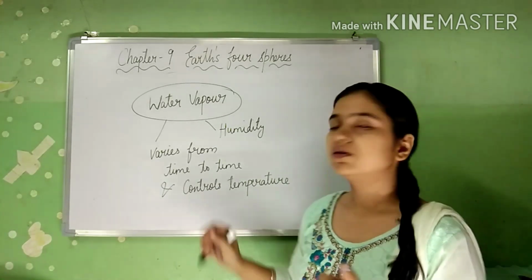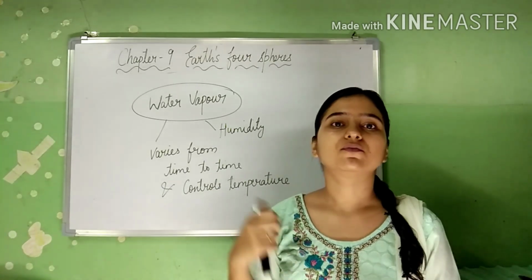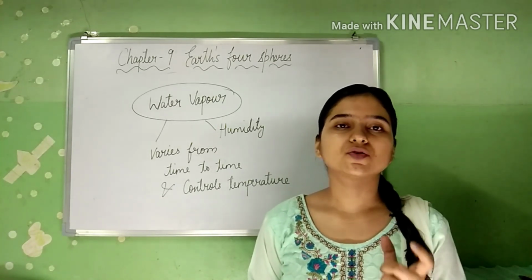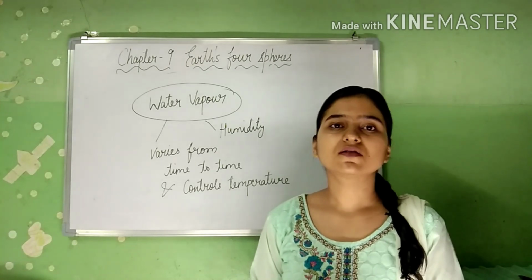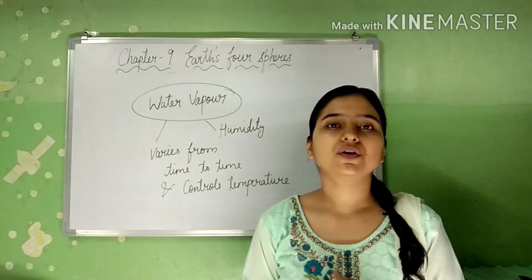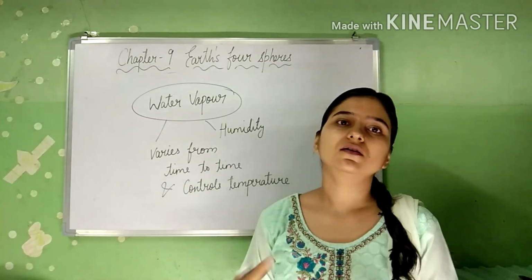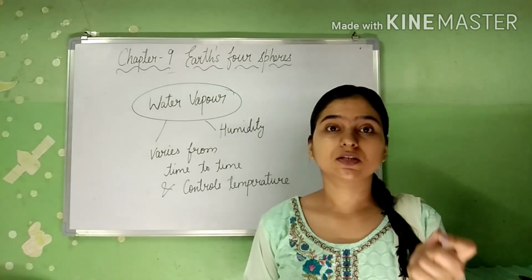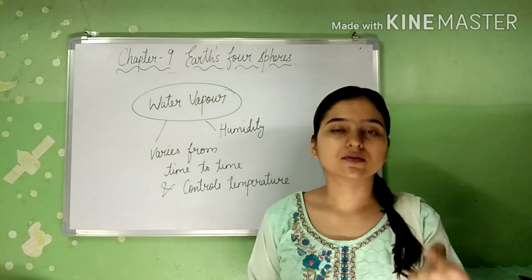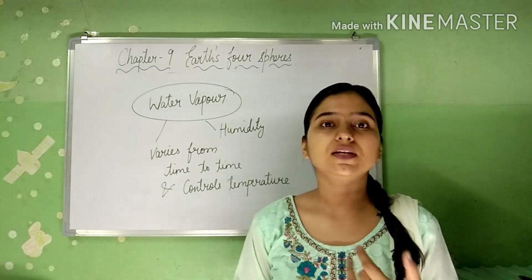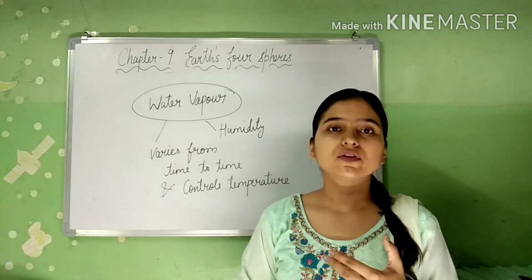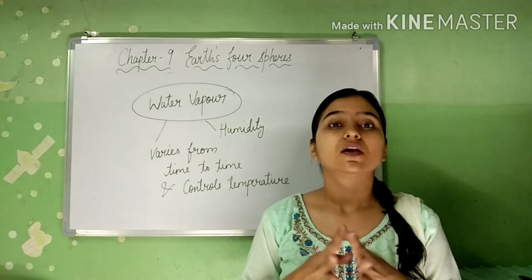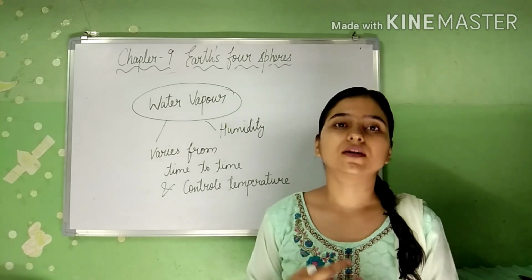Then it controls the temperature. The water vapor present in the air controls the temperature of the earth. That means water vapor is very important, as the other gases are important. So the atmosphere, this layer, is also very important for us because for surviving we need air. Along with us, the plants, the animals, all these living organisms need air.